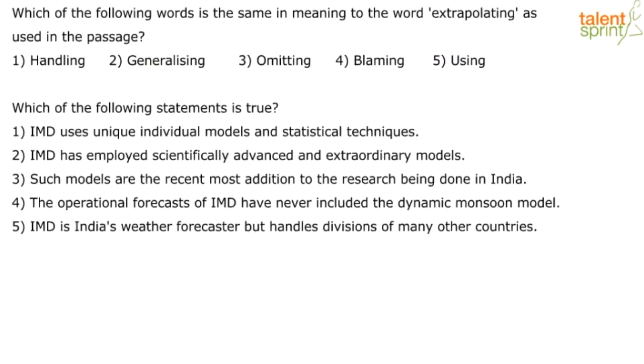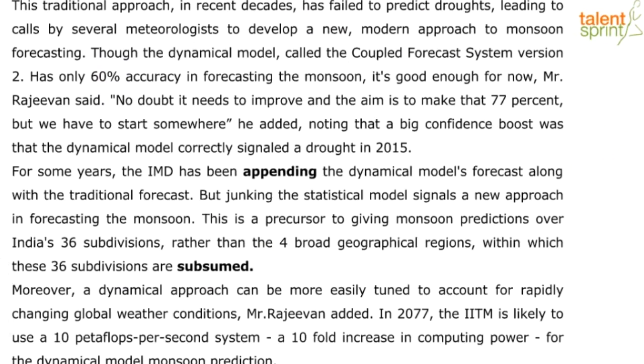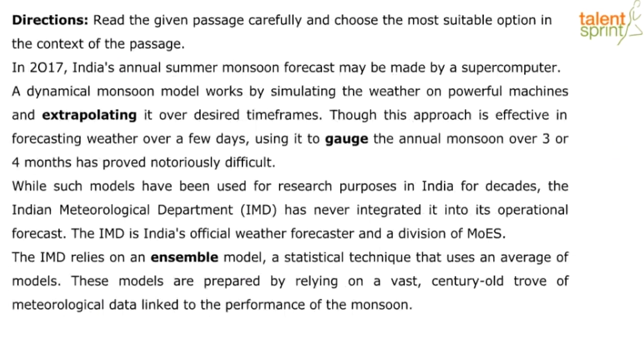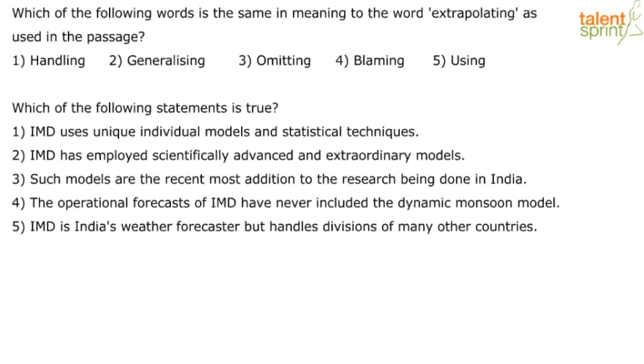The operational forecasts of IMD have never included the dynamic monsoon model. Yes, that is correct. How do we know that? It says here, while such models have been used for research purposes in India for decades, which means it's not advanced, it's not new, the Indian Meteorological Department has never integrated it into its operational forecast. Option 4 is true. What about option 5? Option 5 says, IMD is India's weather forecaster but handles divisions of many other countries. It doesn't say that here.